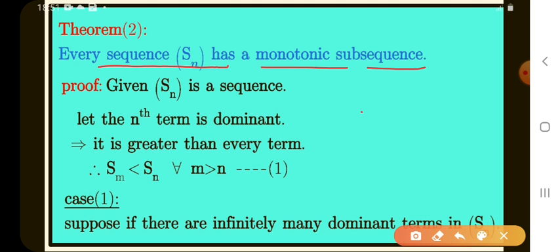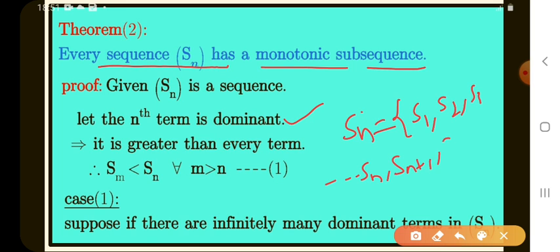For this, I take the nth term as the dominant term. What are the elements of Sn? S1, S2, S3 and so on, Sn+1, Sn+2 and so on up to infinity terms. In these elements, the nth term Sn is the dominant term.